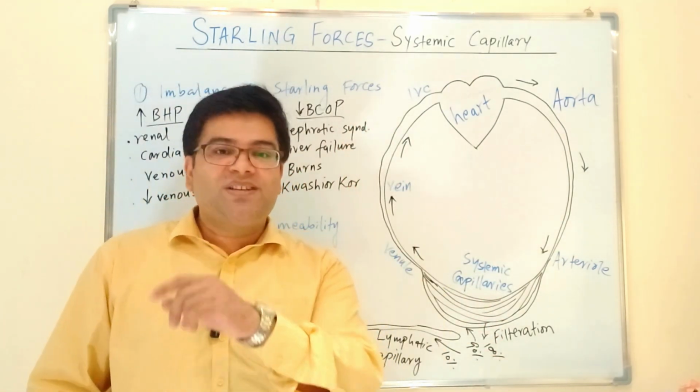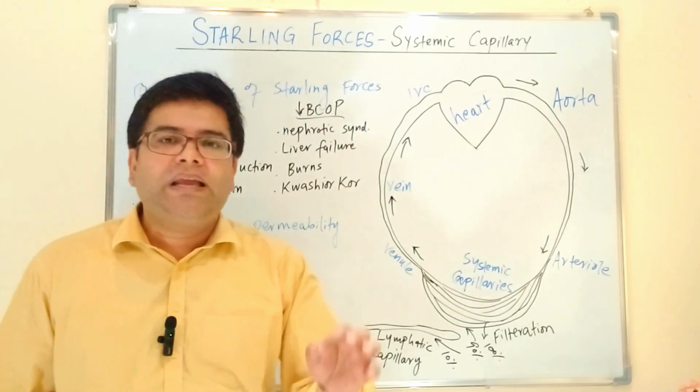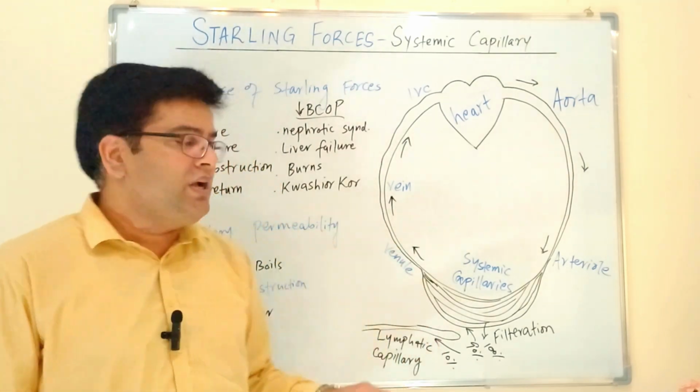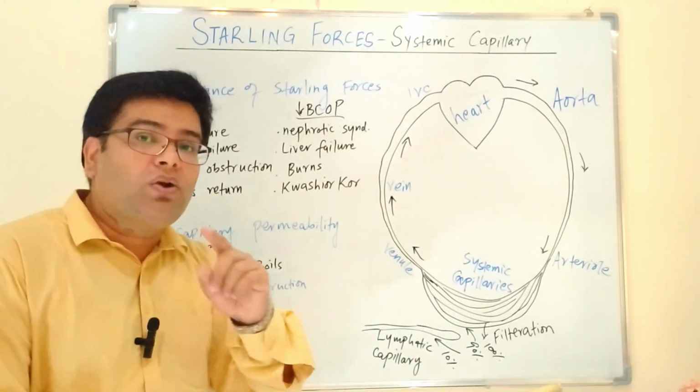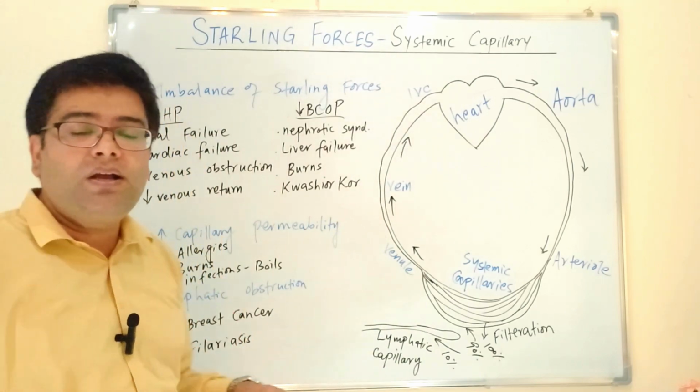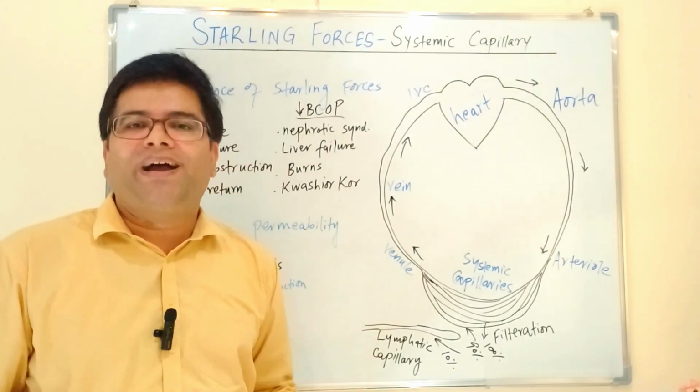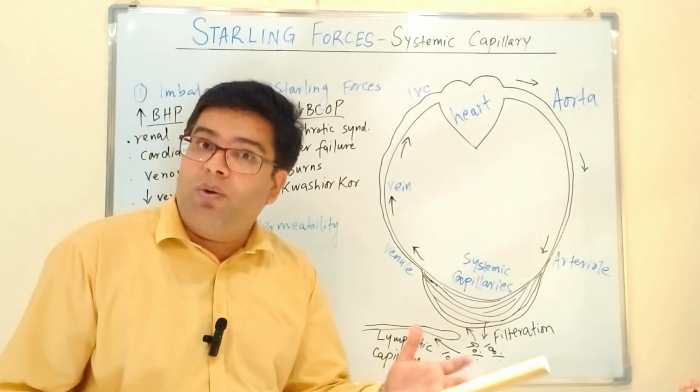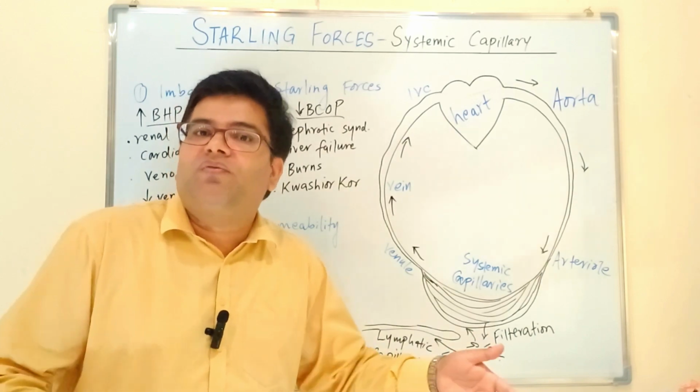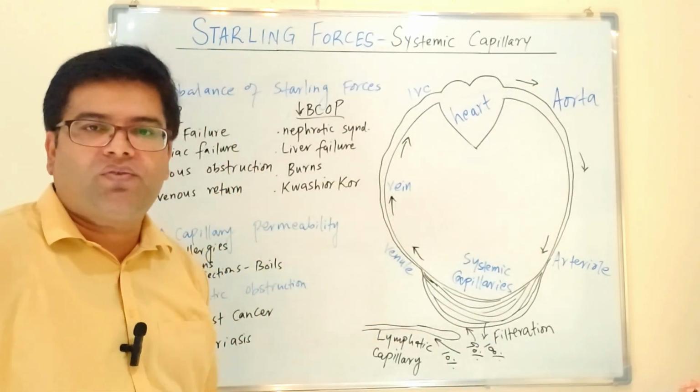resulting in edema. So now you understand why those who have kidney failure, whether acute or chronic, can have edema. This is because of an increase in their outward force, which is blood hydrostatic pressure. Its normal value was 35, but now it will be increased, and that will result in more filtration.